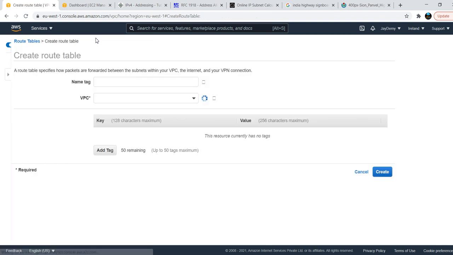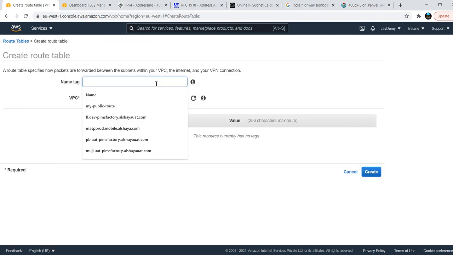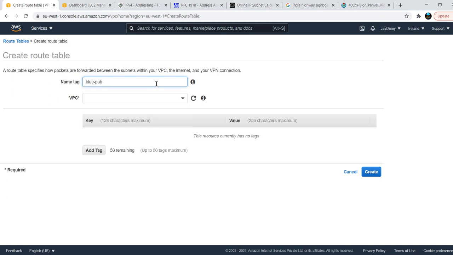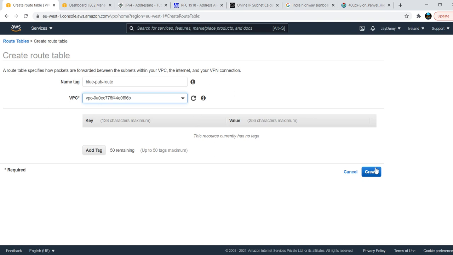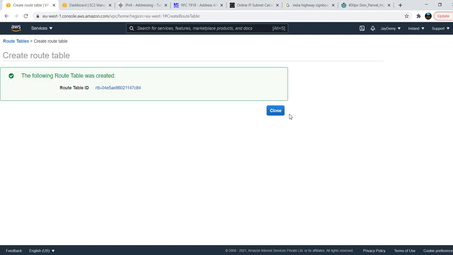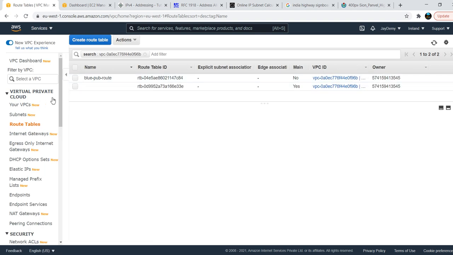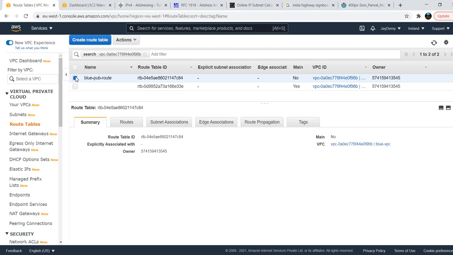So now I want to create a route table. I will name it blue public route. Why I am saying public, you will understand now. I need to choose my same VPC and create it. So I just created a routing table. I didn't do any routing, I just closed this one.